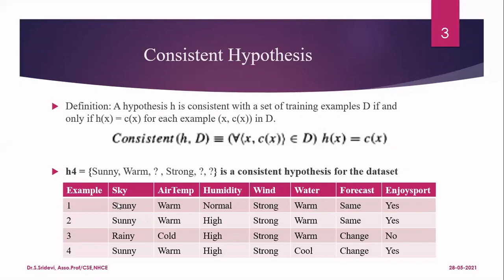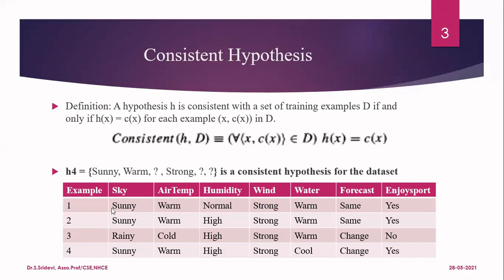For example, let me consider the first training example. According to it, the value of X is sunny, warm, normal, strong, warm, same. Only the 6 features are considered. That is the training example X. I am going to pass this example to the hypothesis and check whether the hypothesis classifies it as a positive or negative example. What is the meaning of this hypothesis? If the first column is sunny, the second column is warm, and the fourth column is strong, then irrespective of the values in the remaining columns, the output is yes.